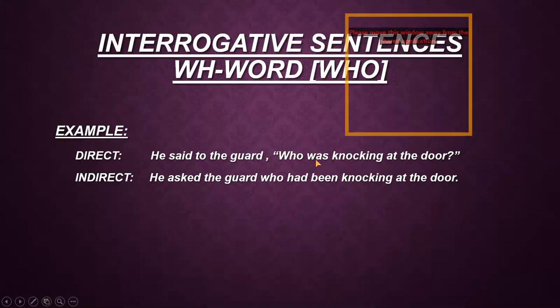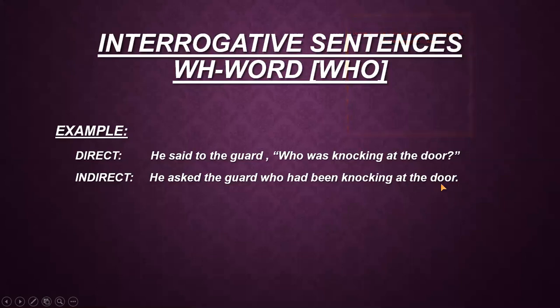So according to the rule, past continuous tense has been converted into past perfect continuous tense. Was has been converted into had been. Knocking remains the same because it is the form of verb with ing. At the door also remains the same because it is the object part of the sentence. Then there will be a full stop at the end because it is an assertive sentence, so it should end with the full stop.